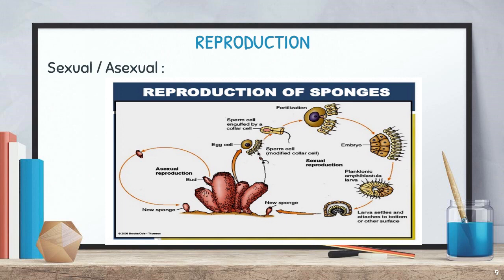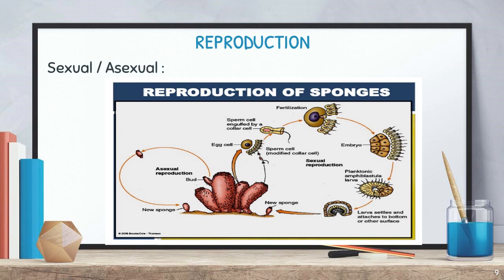And finally the bud will grow. When the bud matures, the bud will detach from the parent body, then it will fall down, then one new sponge will be produced. Understand? So from the parent body, a part of the parent body is becoming one new organism. That is called the asexual reproduction method.